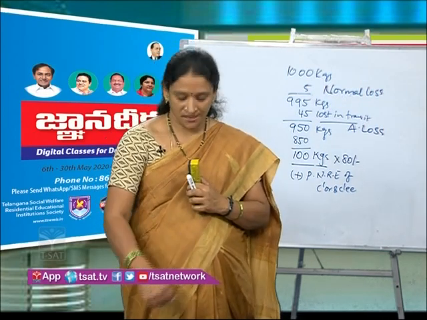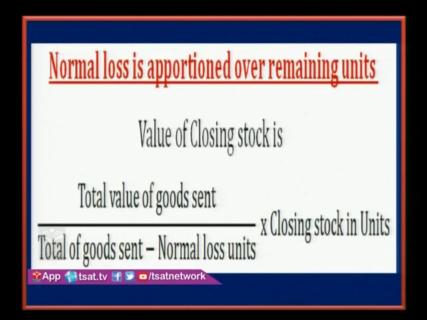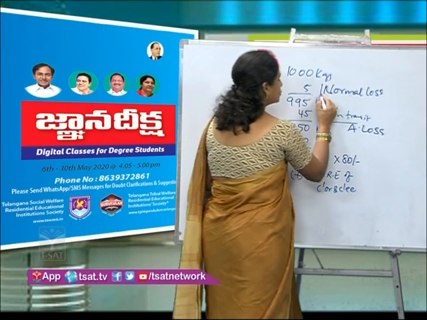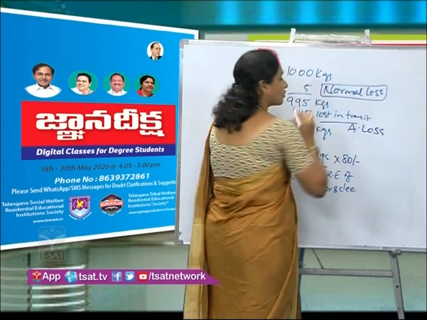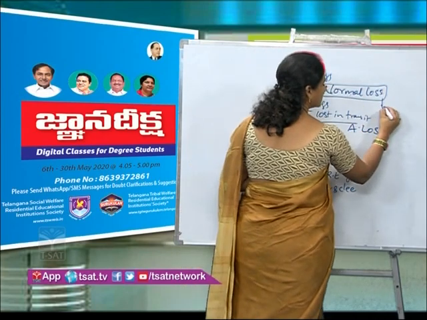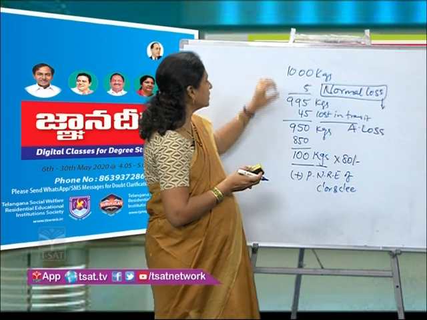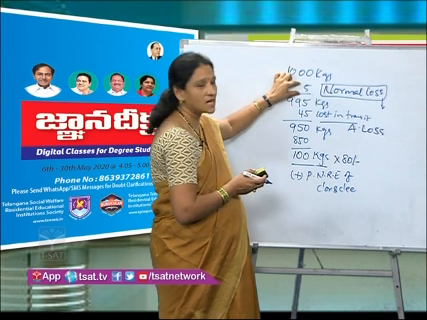Next, let us see how we account for this normal loss and abnormal loss. In case of normal loss, we do not show separately the amount of normal loss. We will adjust that amount to the remaining units. See here, 1000 units are sold, 5 units are lost.